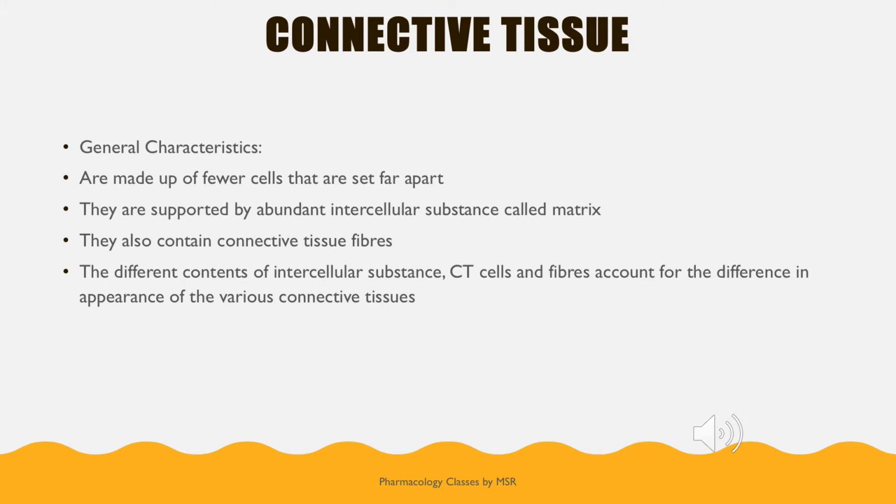So moving on to the next type of tissue, connective tissue. We have seen that in epithelial tissue, the cells are packed very tightly. There is no space between them. But in connective tissue, very few cells are present and they are set far apart. So there exists some space between them, which is called intercellular space. In this intercellular space, there is a substance called intercellular substance, which is named matrix.